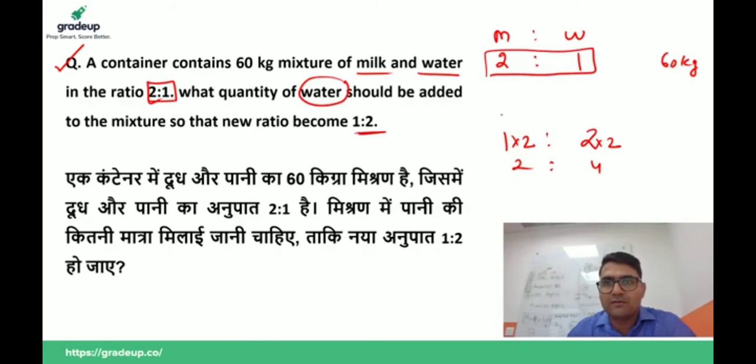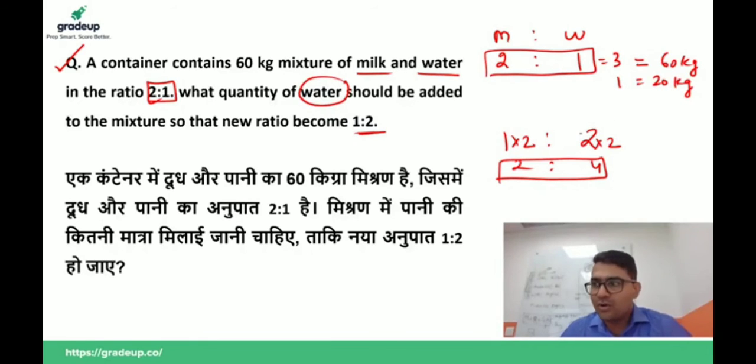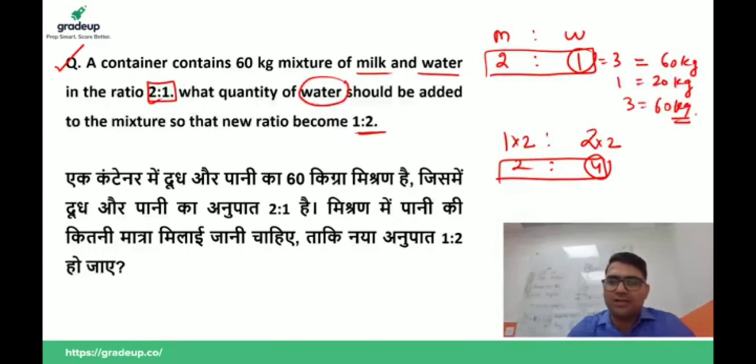Now we have this and we have this. 3 units is equal to 60, 1 is equal to 20 kg. Now guys listen, if water is 1 unit, now water is 4 unit, water increased by 3 units, so 3 is equal to 60 liter. This is the same question as the previous. Okay, now let's move to the next question.